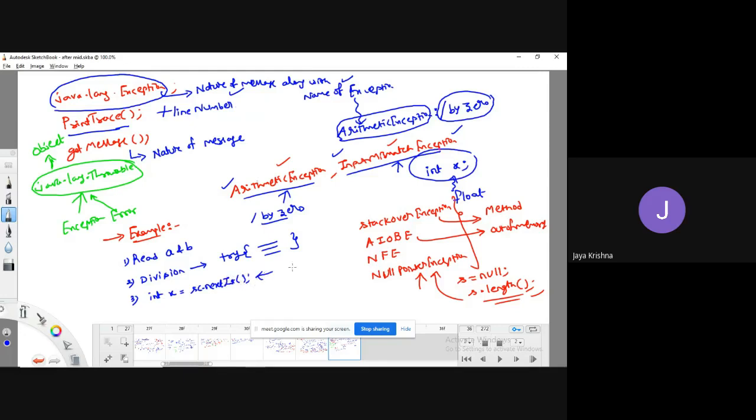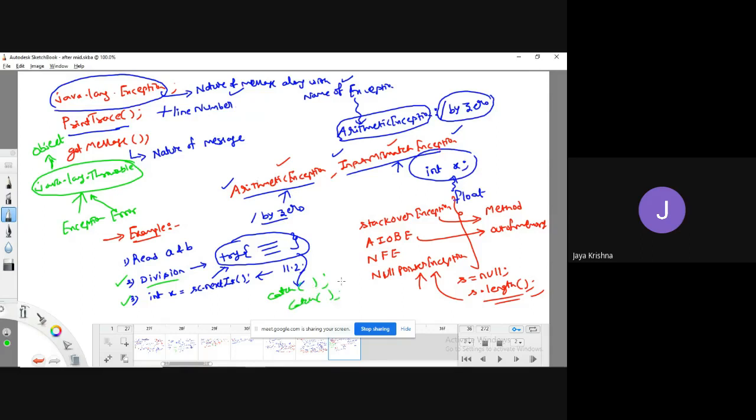If the user has given some kind of input like 11.2, it is going to raise the exception. So this statement also I need to place in the try block. And whatever statement you have written in the try block, you have to write at least one catch block. So here I'm going to take two catch blocks. One is meant for the division error, another is meant for input mismatch exception. So I am going to take two catch blocks, catch block 1 and catch block 2.